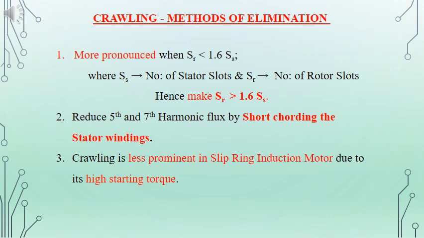That also will help to eliminate the crawling. And the crawling will be less prominent in the case of slip ring induction motor because it has high starting torque. So it is better to go for slip ring induction motor than the squirrel cage induction motor if we need to avoid the crawling effect.